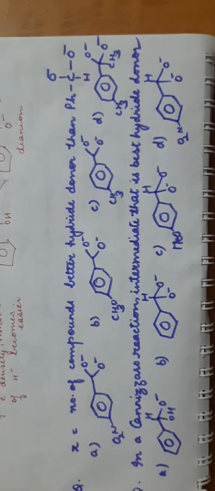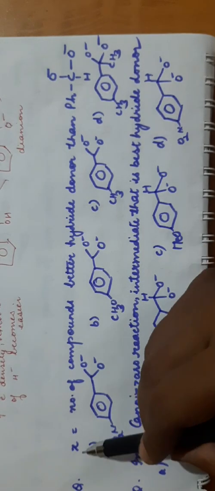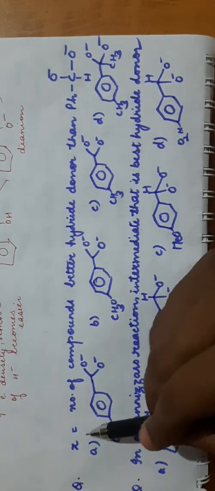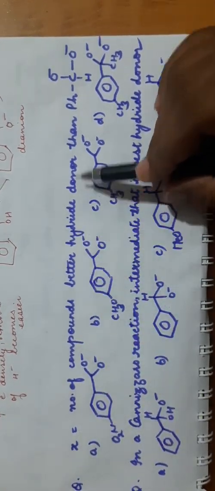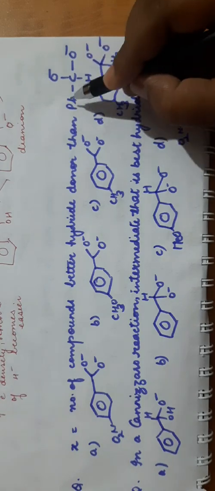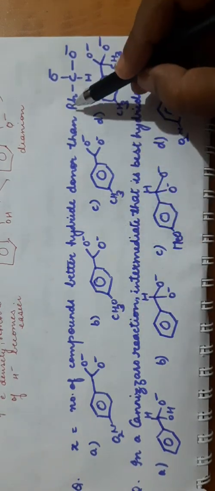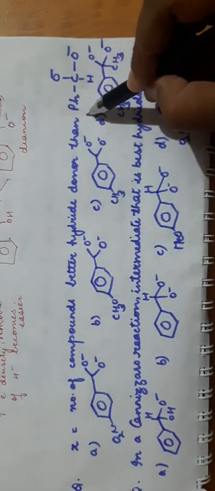Now coming to the last of this session, this is a question asked in JEE. X is equal to the number of compounds that are better hydride donors than this one. So you have to check which species are better hydride donors than this one.